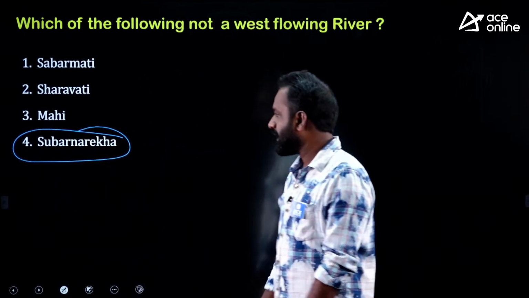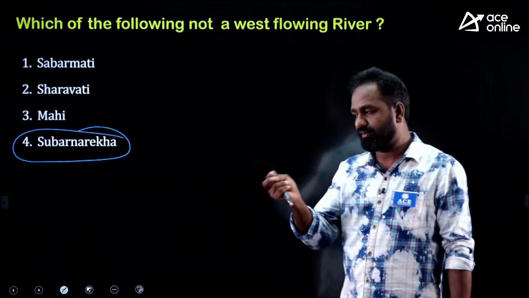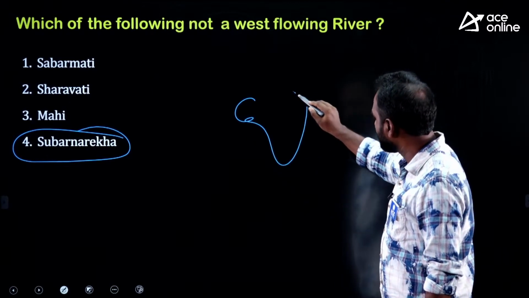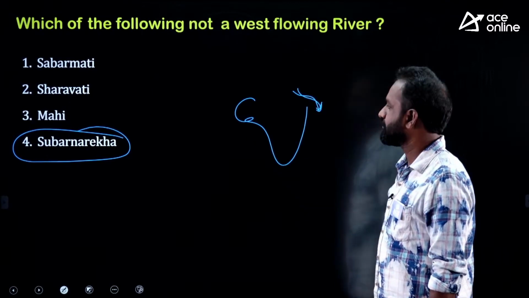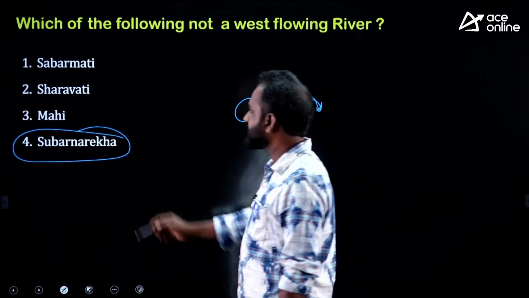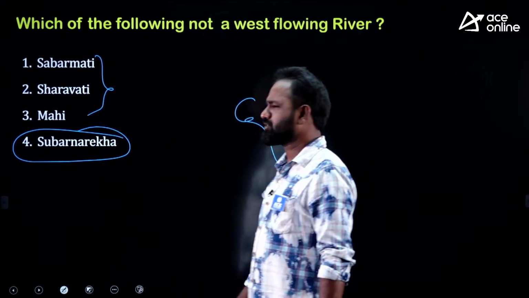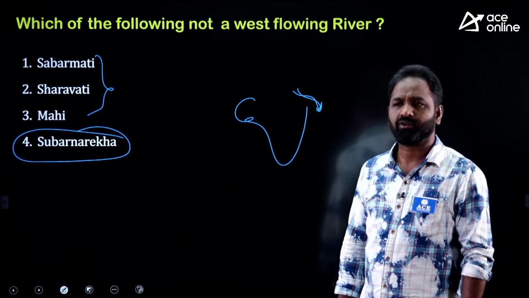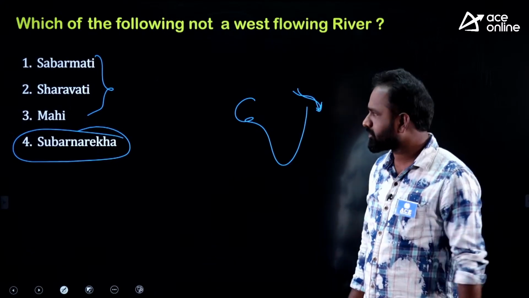This Subarna Rekha is actually an east flowing river. Is it clear to you? These are 3 west flowing rivers. So these questions are very direct and very simple. The only thing is you are not reading, you are not covering that one.